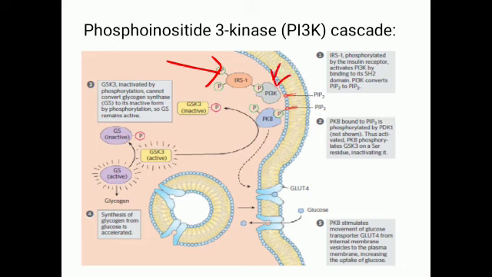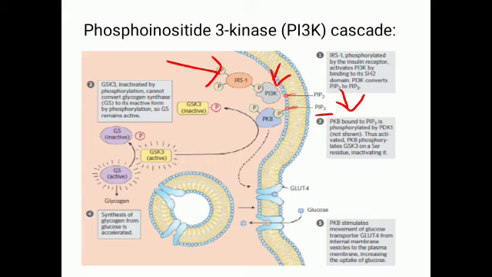Once it docks, it becomes activated and it results in the conversion of phosphatidyl inositol 4,5 bisphosphate, that is PIP2, to PIP3, phosphatidyl inositol 3,4,5 triphosphate.